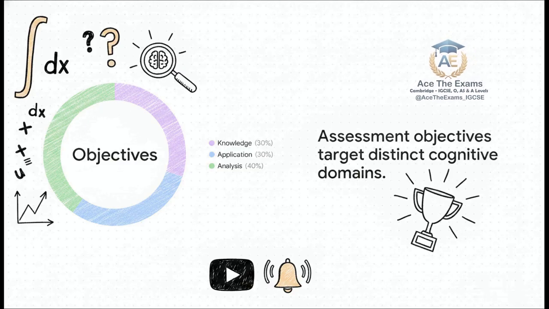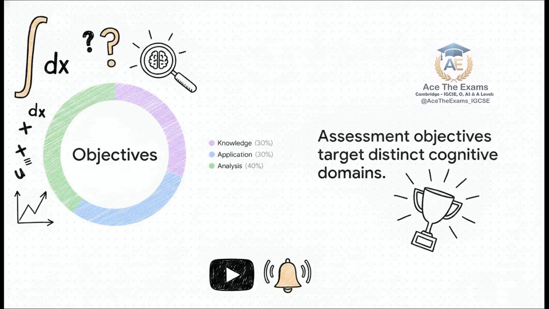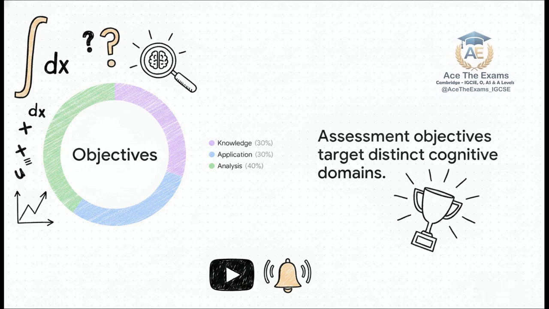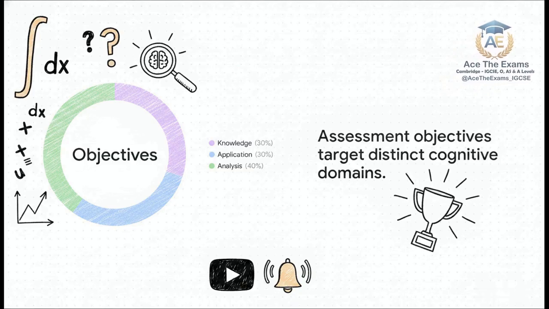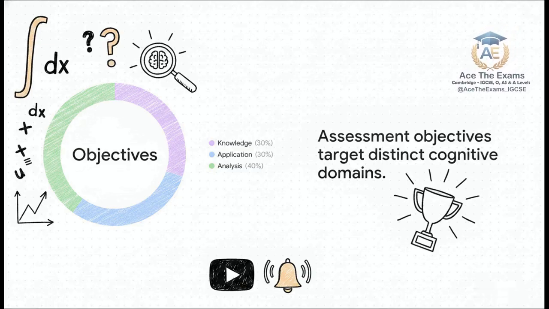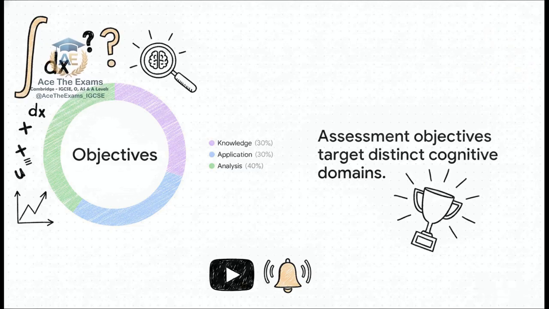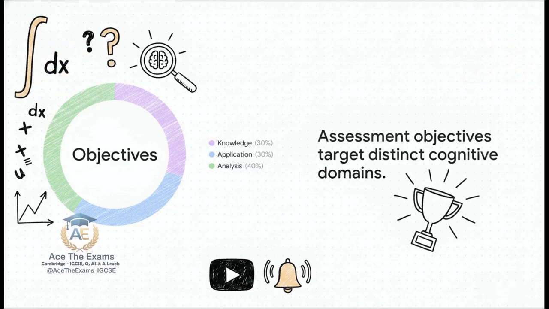We can visually represent this as 3 distinct cognitive domains targeted by the assessment objectives. First, you have knowledge and understanding. This is just knowing your basic integrals, your foundational rules. Second, you have application, actually performing the physical substitution on the paper. But that third slice, analysis, that is where the top-tier grades are hidden. This involves real data interpretation skills. It involves extracting information from the context of the question and interpreting the deep relationships between the variables.